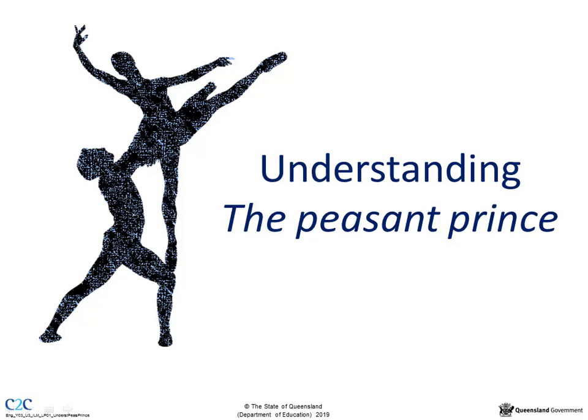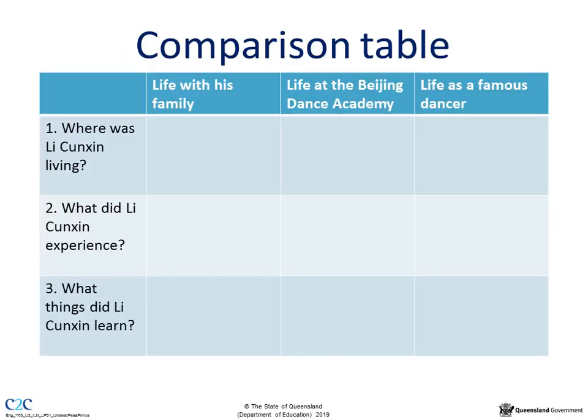Today we'll be looking at the life of the peasant prince in his childhood home compared to his life at the Beijing Dance Academy. You will be asked to complete a comparison table. As you answer questions about the peasant prince, you'll need to think about what he was thinking, feeling and doing with his family compared to his life at the Beijing Dance Academy and to his life as a famous dancer.